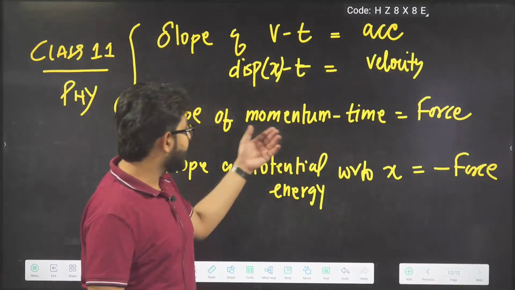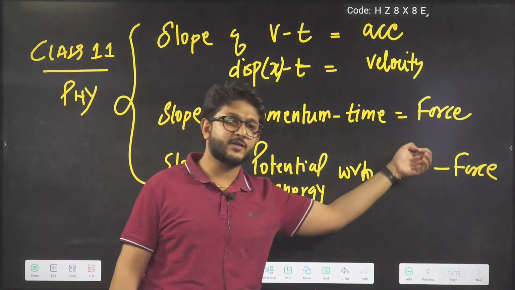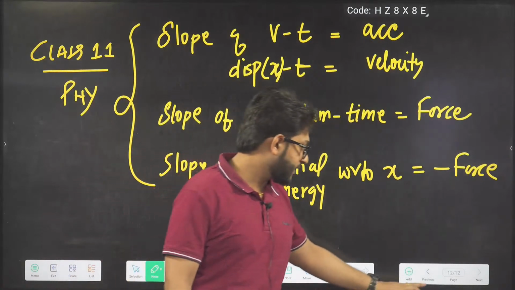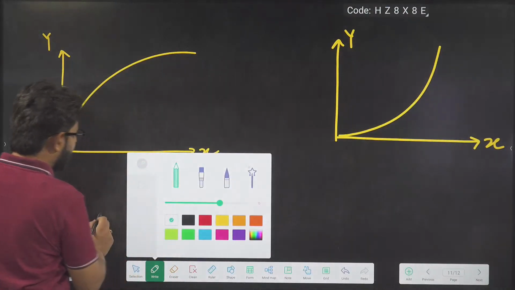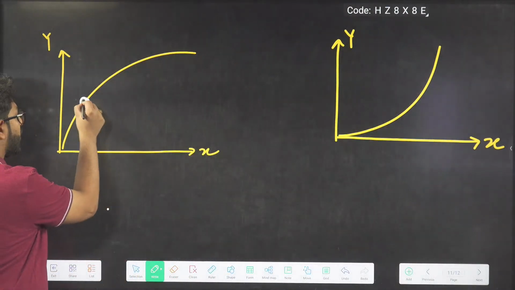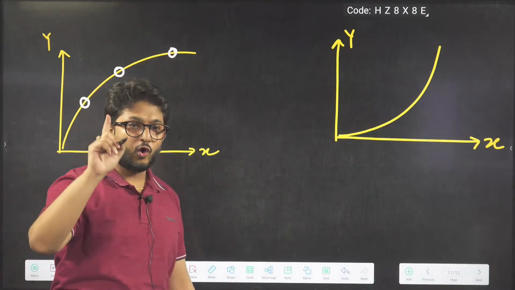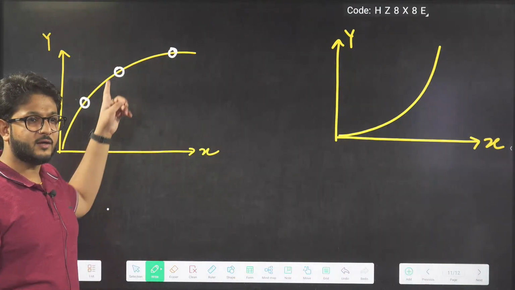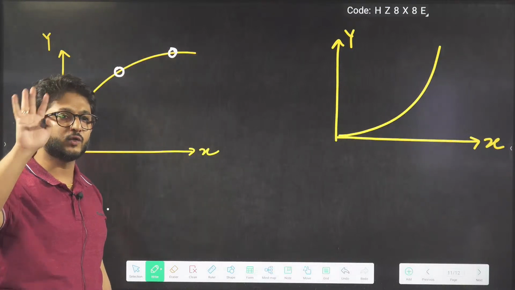Okay. So momentum time curve given, answer force. Potential energy versus x curve given, negative part of force. Okay. So these are results. Now see here what you will do. In all of these questions, you will always plot, beta, 3 points. See the method. Always plot 3 points. 1, 2, 3.